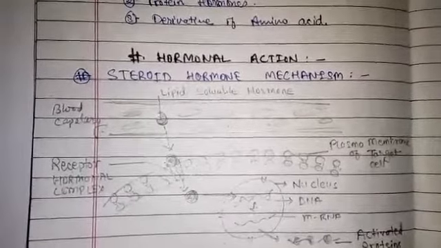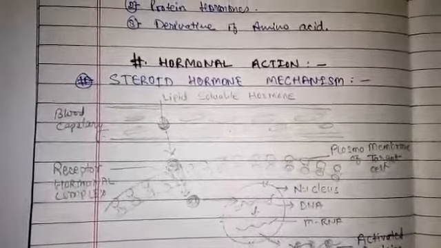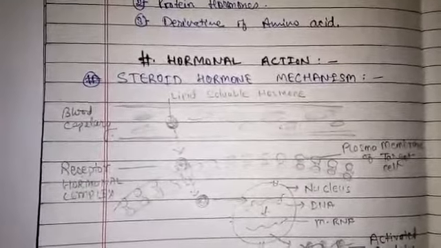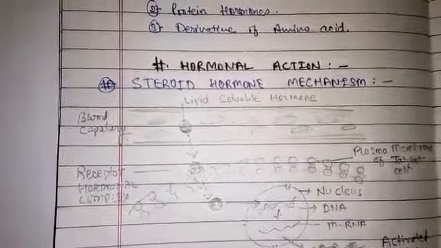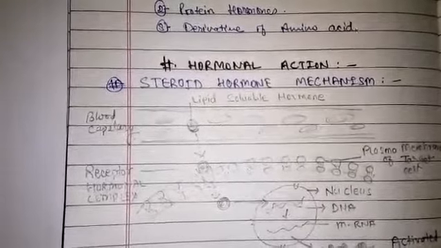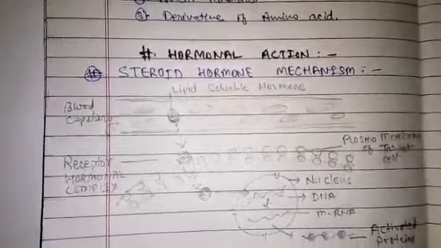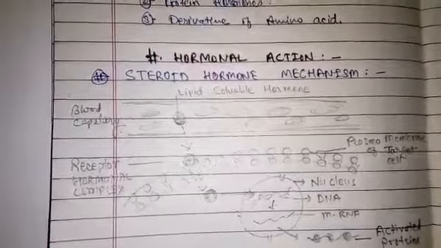Steroidal action. These are lipid derived steroid hormones. They can freely move through the membrane, or they can bind to the receptors which are present in the target cell.